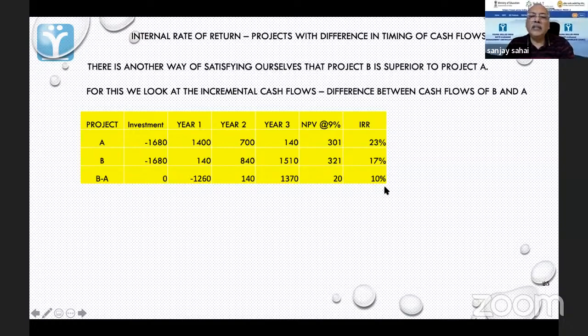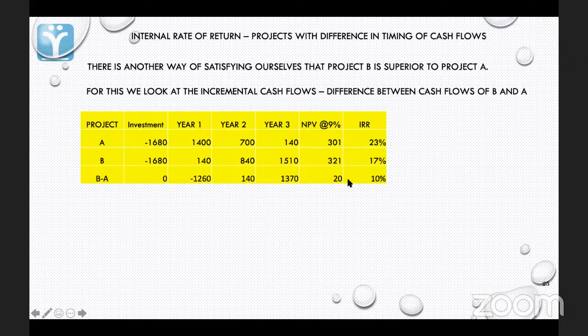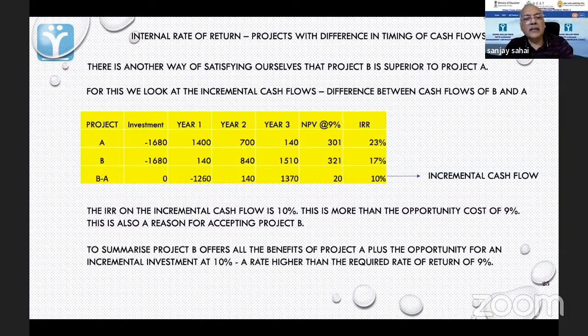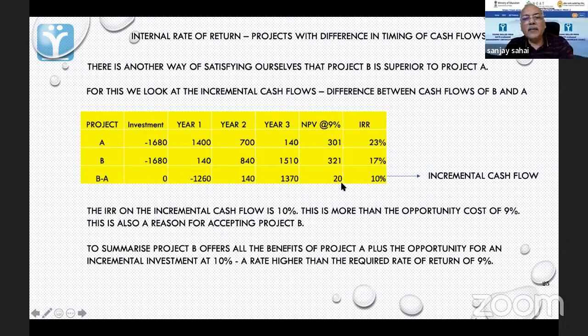So this will tell you that ये जो method मेरा है, it will convince you that this is a very good project. So the IRR on the incremental cash flow is 10%. This is more than your opportunity cost of 9%. आपका opportunity cost था 9. Remember, we are discounting at 9. You are getting IRR principal पर भी you will prefer to do this. And you are getting a better NPV in any case, 321.